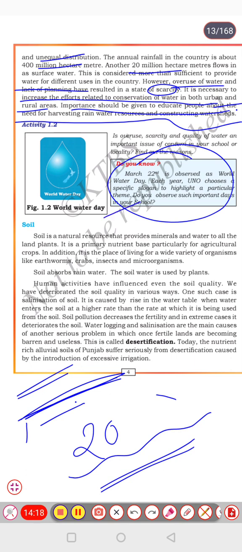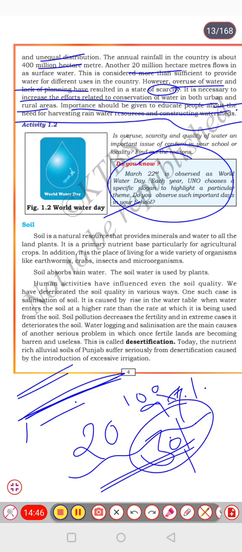So water is called a very unique natural resource. It can exist in three states, converting from solid to liquid, liquid to vapor, and then again into solid, then into liquid. So it is called a very unique natural resource. Out of 100 percent, 97 percent is ocean water, and the remaining 3 percent is useful fresh water. Out of this 3 percent, 2.4 percent is glacier water, and the remaining water is what we can use for our survival.